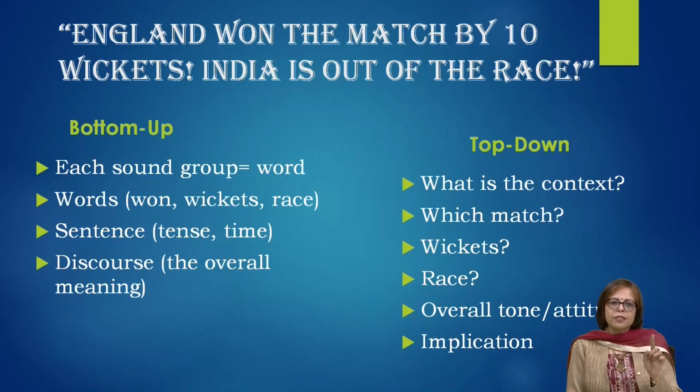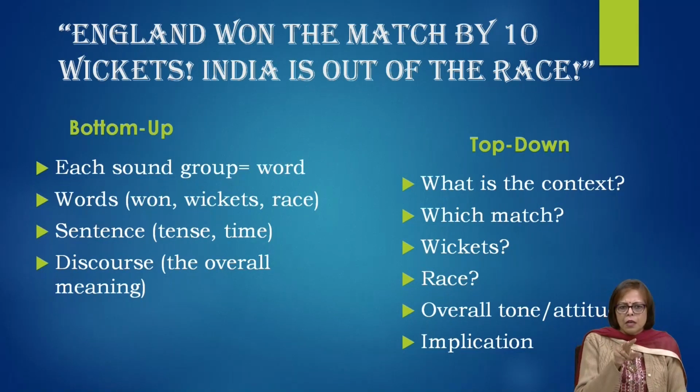You look at each sound. England. The minute you say England, your top-down processing comes into being. England is a country. Won the match. Match? Which match? By 10 wickets. Where is wickets involved? What do you mean by wickets?